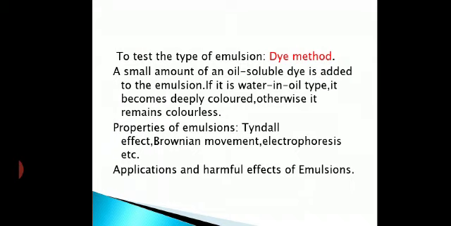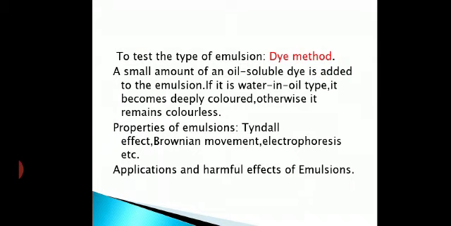Then milk, which is an important constituent of a diet, is an emulsion of liquid fat in water, isn't it? Liquid fat means the cream in water. Several oily drugs are prepared in the form of emulsion. Drugs here means medicines, not cocaine or brown sugar. There are several oily medicines. When you take medicines, or put them on the skin as cream, they are also in the form of emulsion.